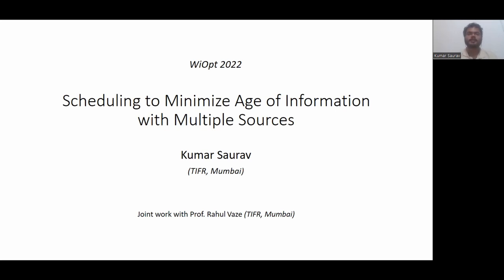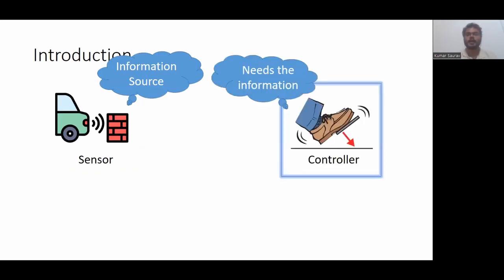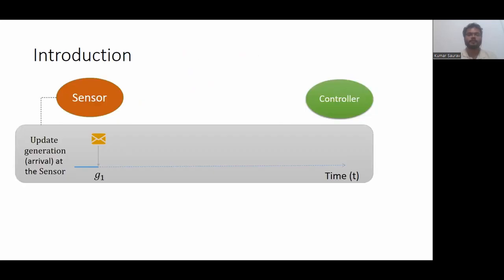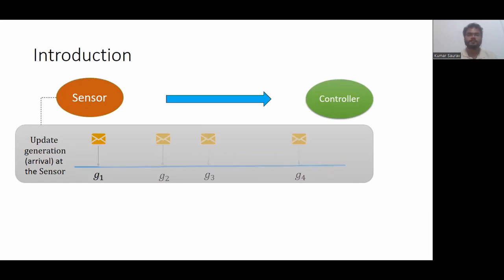Today I will be discussing a general scheduling problem for minimizing age of information, which is a joint work with Professor Rahul Bajaj. To begin with, consider a sensor, which is basically an information source, and a controller that needs the information. At the sensor, information updates are generated intermittently, say at time G1, G2, G3, and so on. And due to system limit, the sensor transmits a subset of these updates to the controller.